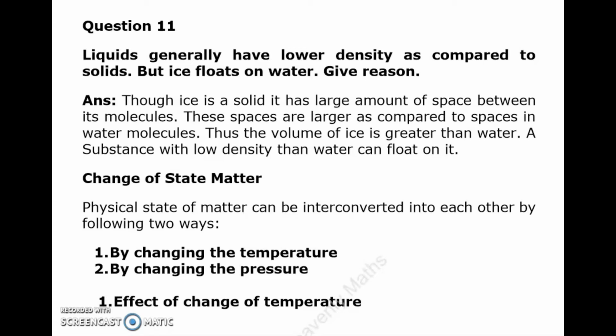Change of state of matter. Physical state of matter can be interconverted into each other by the following two ways: by changing the temperature and by changing the pressure. Effect of change of temperature.